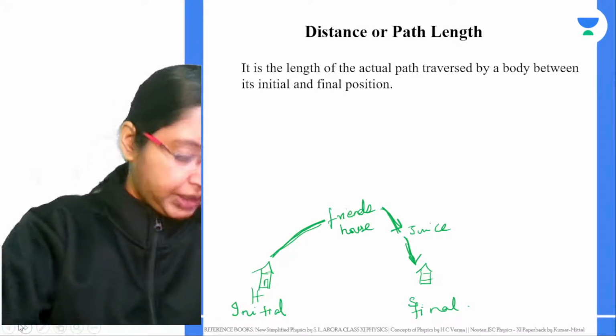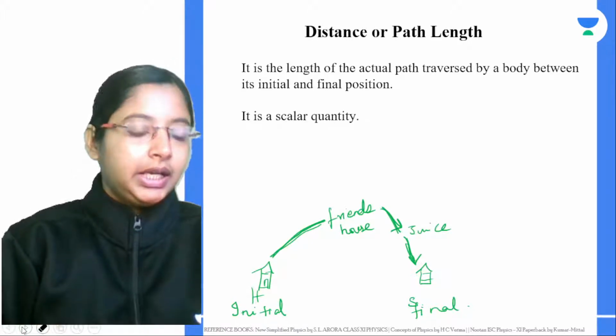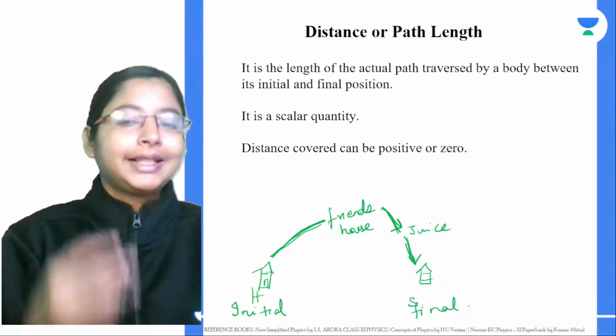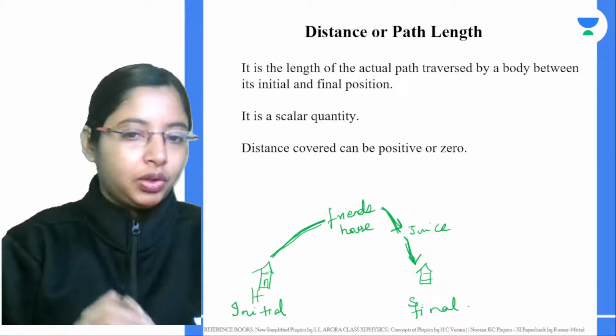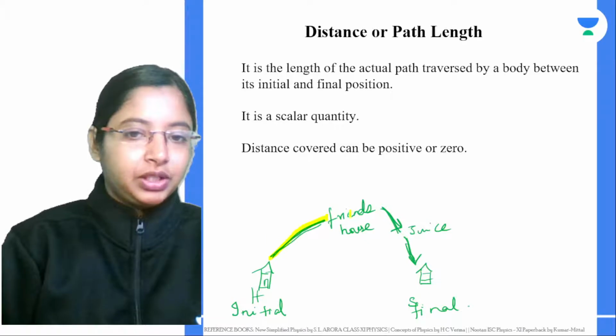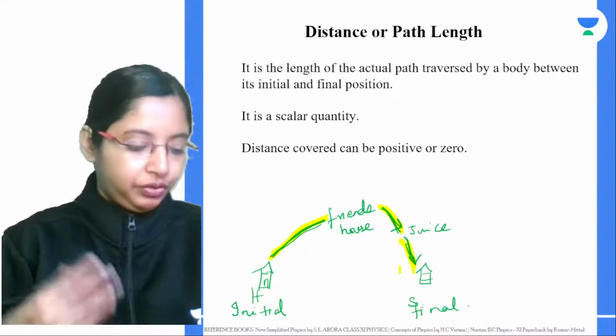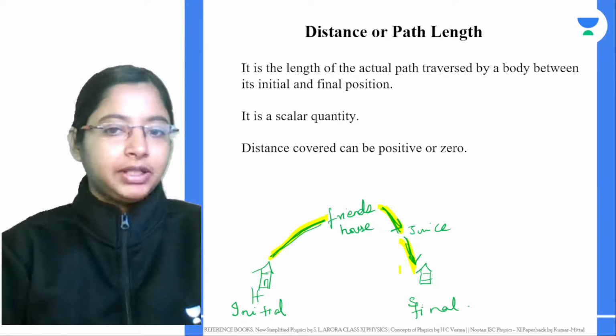It's a scalar quantity. That's right, Akshay. It's the scalar quantity, and distance covered can be positive or 0 only. What does it mean? In this case over here, the distance covered is not 0. It's gone from here to here to here, right? So in this case, the distance covered is a positive value. Initially you were at home and you've traveled around 5 kilometers. So distance covered can be positive.